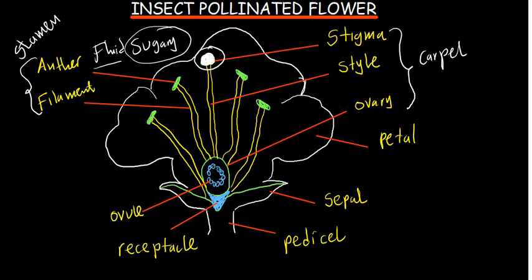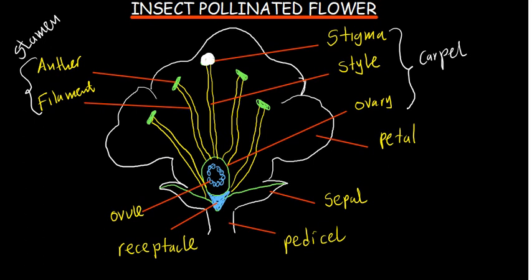This sugary fluid is what stimulates germination of pollen grains. So the stigma is able to receive the pollen grains, and it also releases that sugary fluid that is going to stimulate their germination.